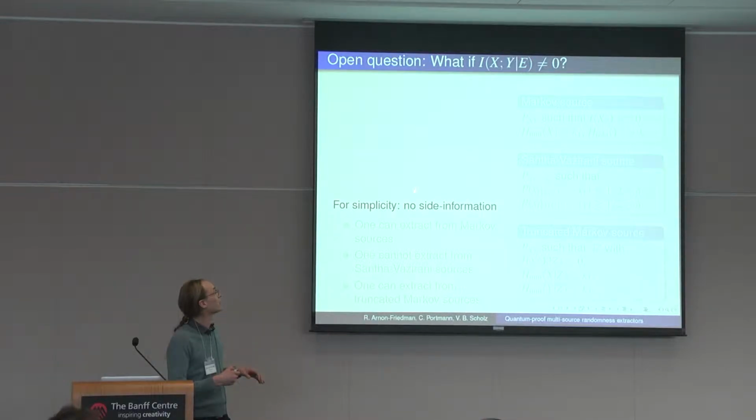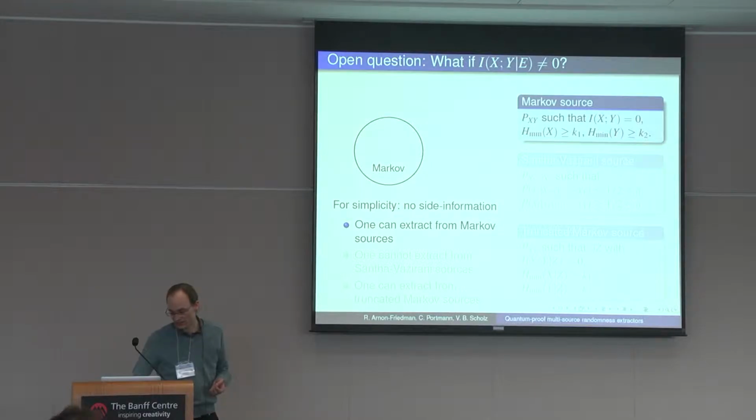Let's just look at the special case where there's no side information, and just the mutual information between X and Y is not 0. Nearly all constructions for extractors just assume our two sources are independent, and there's nearly no work on when the sources are not independent. So I'll just show you what we know in this case. When they are independent, I'm still calling them Markov, even if we just have two sources. In this case, we know that we can extract from these sources. And then there are some negative results.